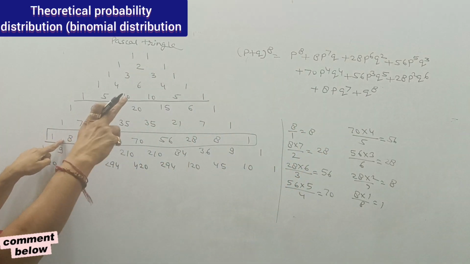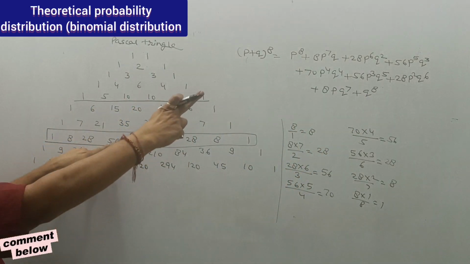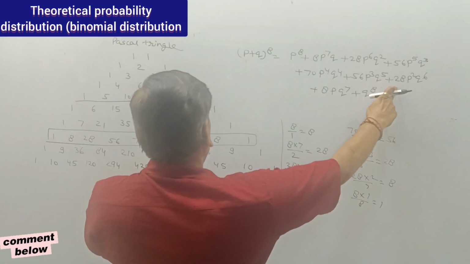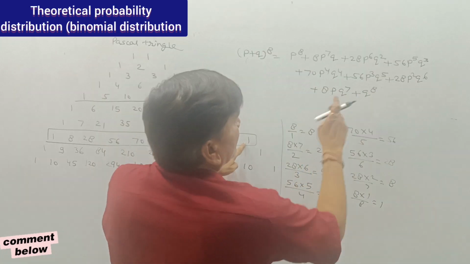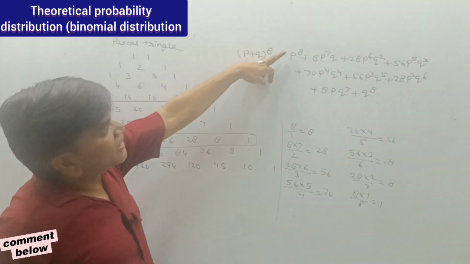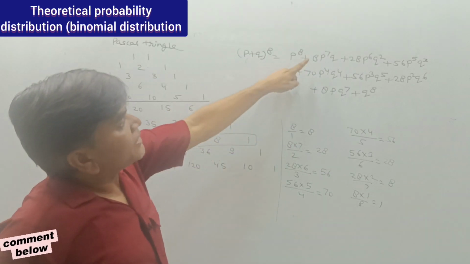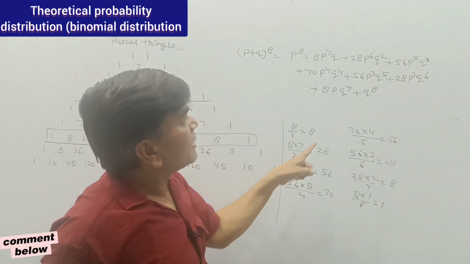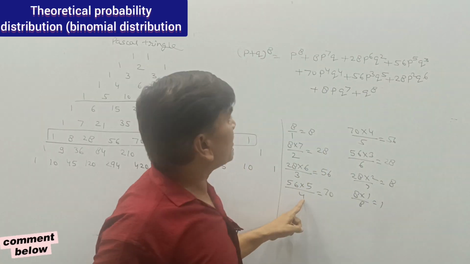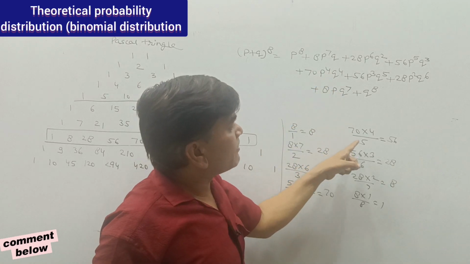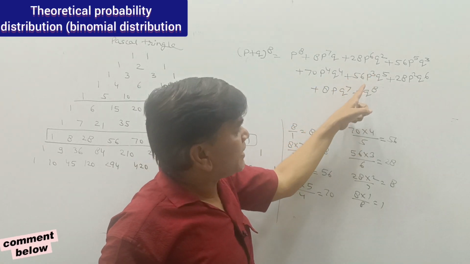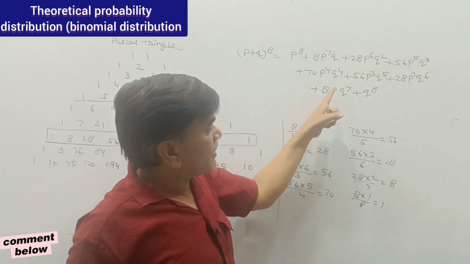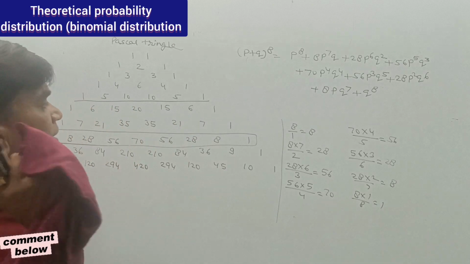So in this manner, the very first 8 multiplied by 1 divided by 8, then 8 multiplied by 7 divided by 2, then 28 multiplied by 6 divided by 3, then 56 multiplied by 5 divided by 4, then 70 multiplied by 4 divided by 5, then 56 multiplied by 3 divided by 6, 28 multiplied by 2 divided by 7, 8 multiplied by 1 divided by 8. In this manner we can solve.